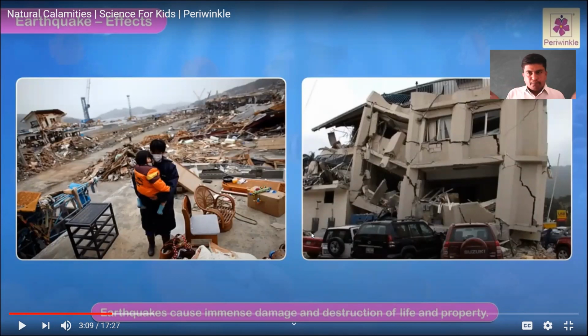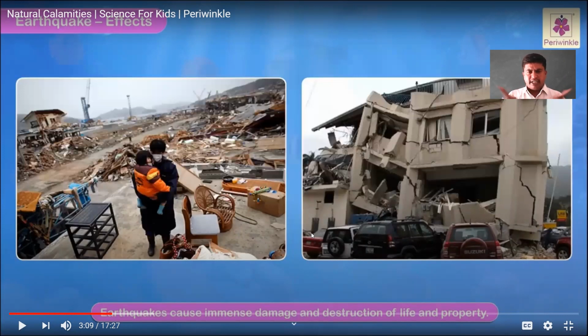When the rocks are broken, it produces energy. That energy comes in the form of waves. Already I explained what is meant by seismic: seismic is the scientific study of earthquakes. The seismic waves spread out in every direction from the point where their movement begins.